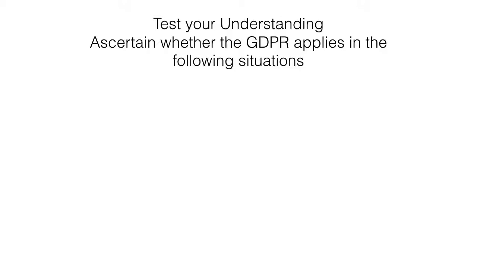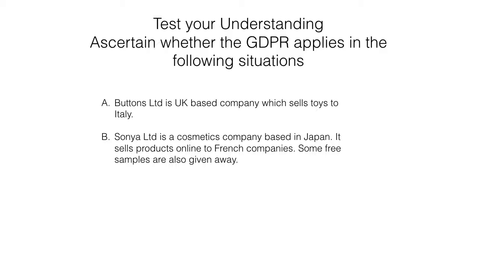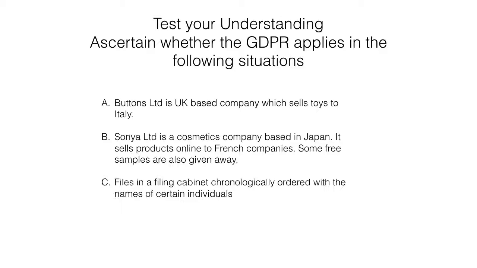Test your understanding. Ascertain whether the GDPR applies in the following situations. Buttons Limited is a UK-based company which sells toys to Italy. Sonia Limited is a cosmetics company based in Japan. It sells products online to French companies. Some free samples are also given away. Files in a filing cabinet chronologically ordered with the names of certain individuals. Personal data of employees on the firm's CRM.